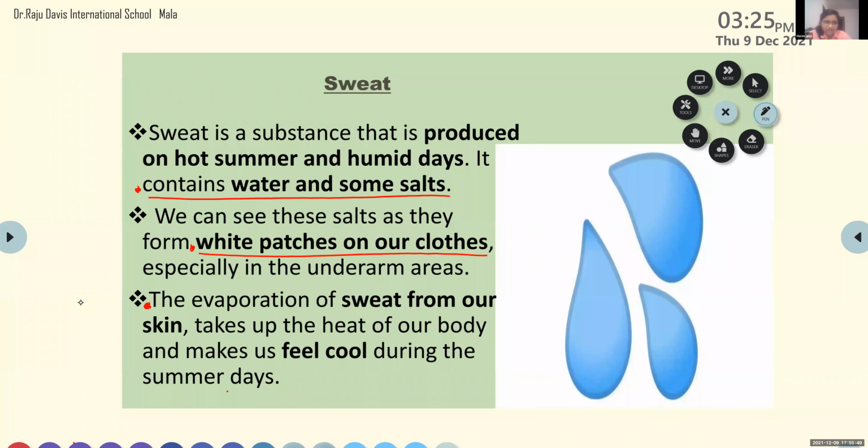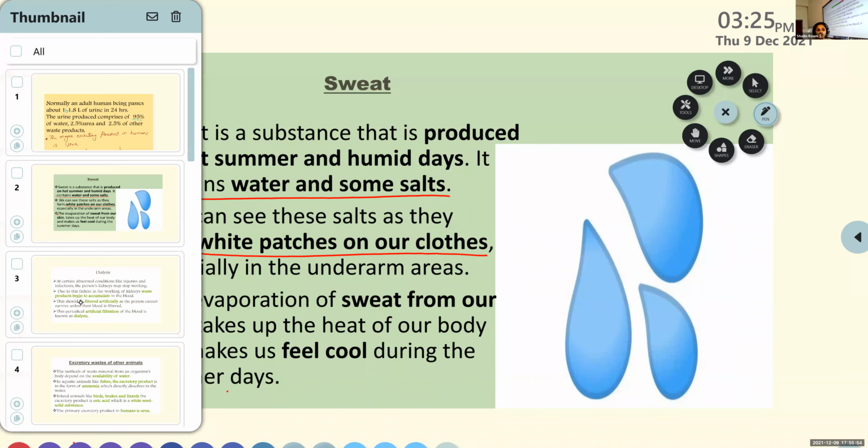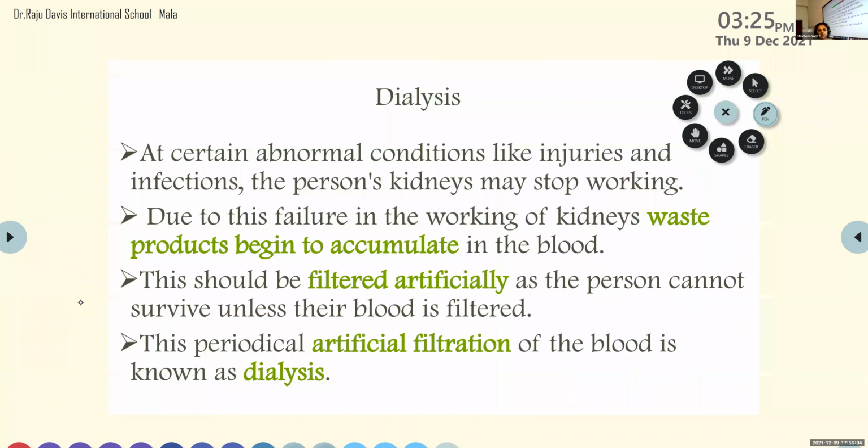Ma'am, in other ways, if the other person has the same blood group? Yes, it is possible. But one thing to be noted: if and only if our kidney matches with the other person, then only we can donate our kidney to that person. For that, our blood group should be similar. We know that people have different blood groups, some A positive, some A negative. So our blood groups should be similar and our kidney should match that of the other person. Then only can we donate one of our kidneys to another.